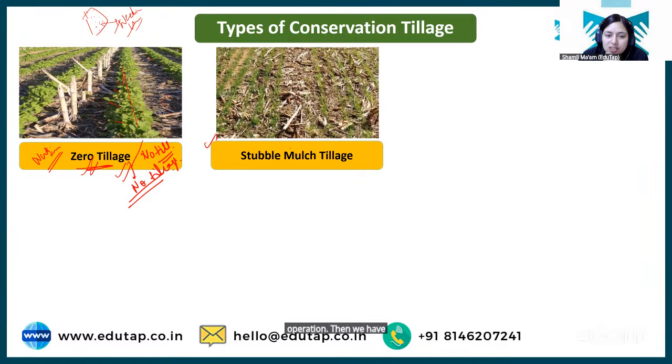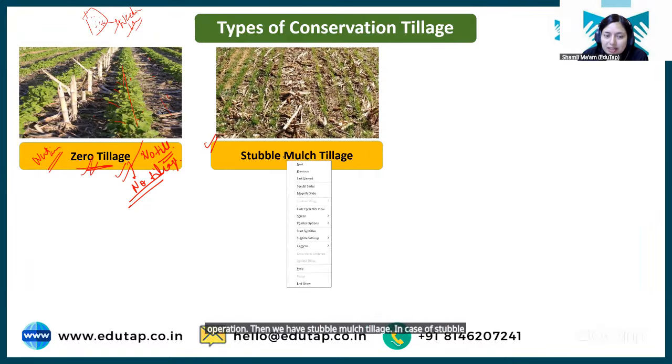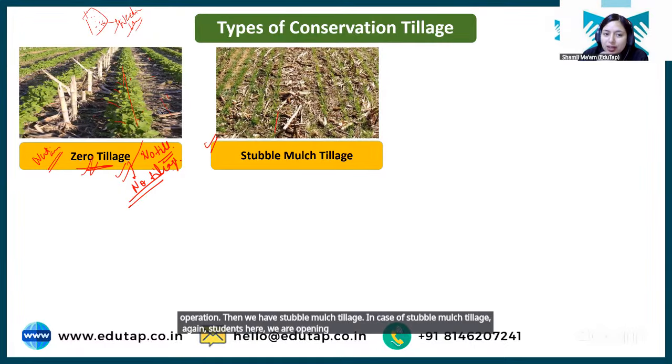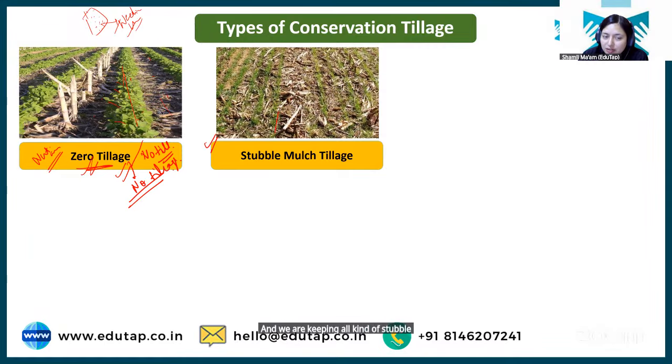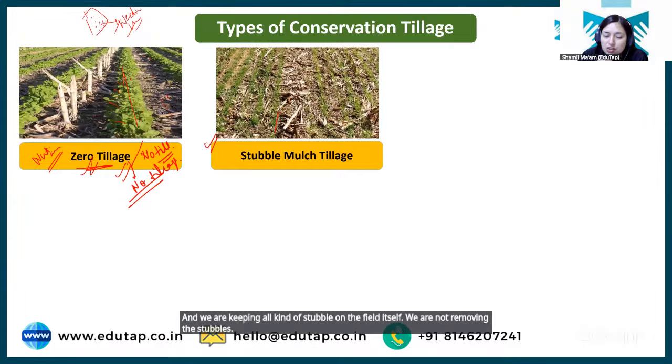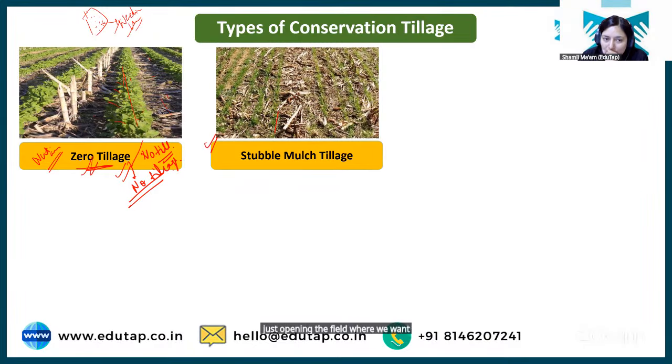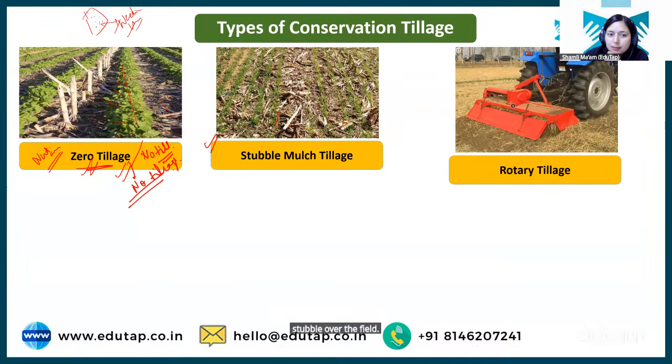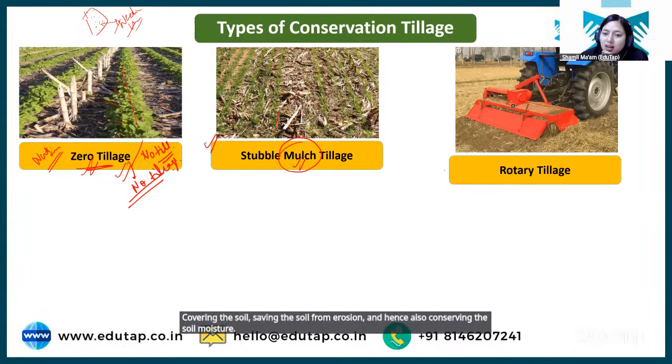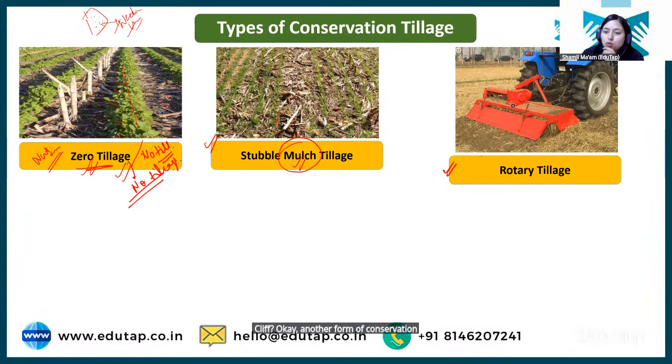Then we have stubble mulch tillage. In case of stubble mulch tillage, again students, here we are opening the field where we want to place the seed, and we are keeping all kind of stubble on the field itself. Okay, we are not removing the stubbles, just opening the field where we want to sow the seed and keeping the stubble over the field. And this stubble is basically kept here for mulch purpose. Okay, this stubble is acting as a mulch, covering the soil, saving the soil from erosion, and hence also conserving the soil moisture. Clear? Okay, another form of conservation tillage is rotary tillage.